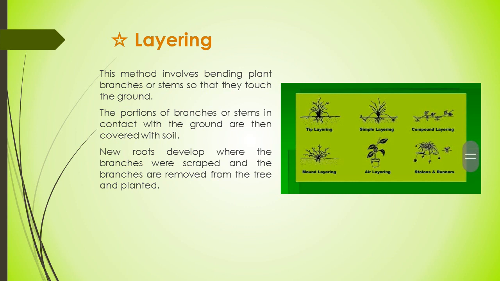Several adventitious roots develop into new plants. If we root the adventitious roots into the soil, every new adventitious root develops into a new plant. Mound layering, air layering, and you can see here stolons or runners. These are all examples of layering in which the shoot or branches develop into a new plant.